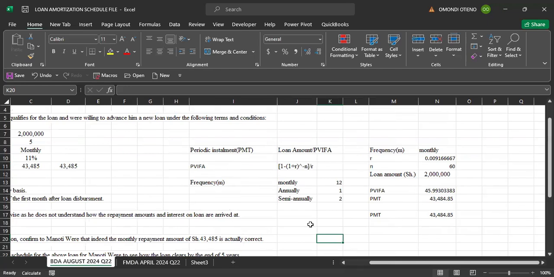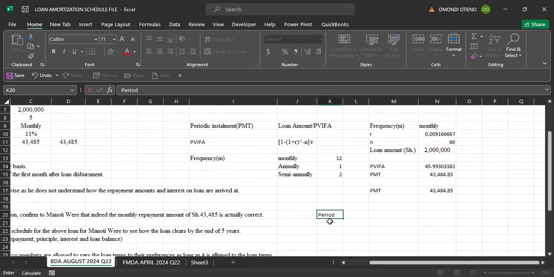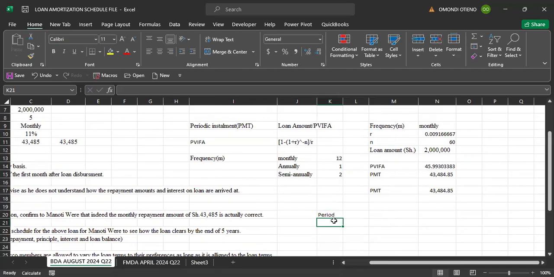that we start with the period. It is done on a monthly basis, and we have 5 years. So this period will go up to 60. I'll just come here and indicate 0.